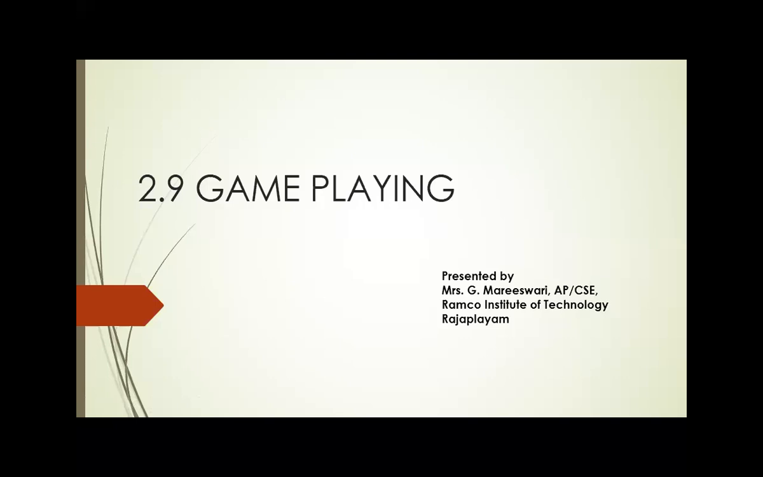Before we get into the topic, I want to share some basic information about game playing in artificial intelligence. Game playing is a popular application of artificial intelligence. It involves the development of computer programs to play games such as chess, playing cards, and crossword puzzles online, etc.